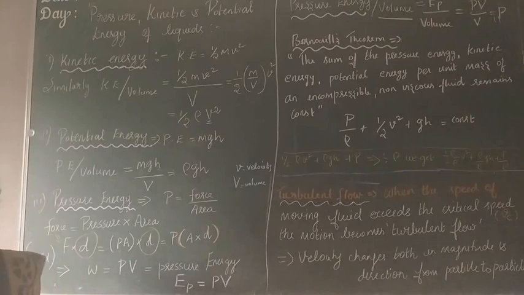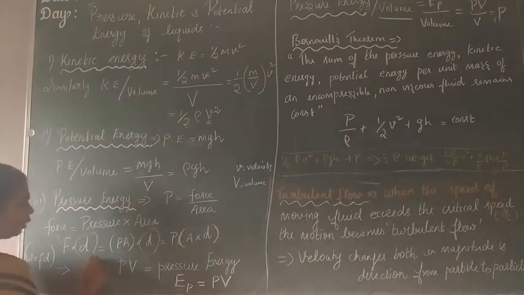What is that called? Yes, volume. So you can write W is equal to PV.